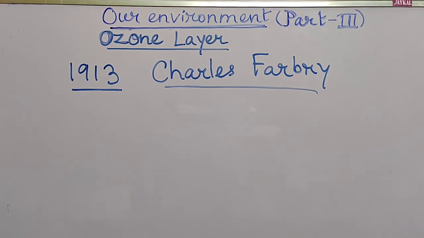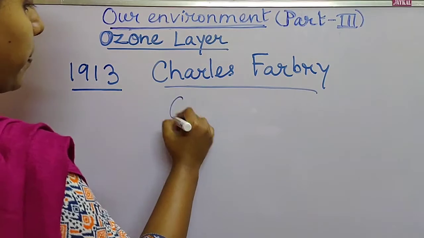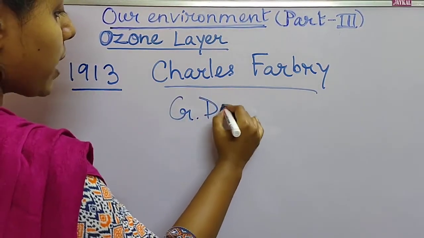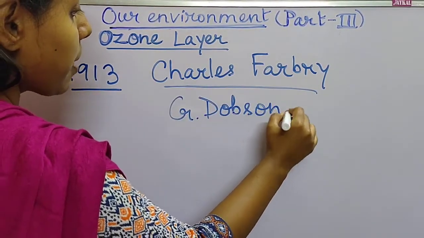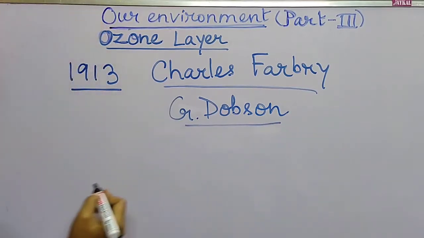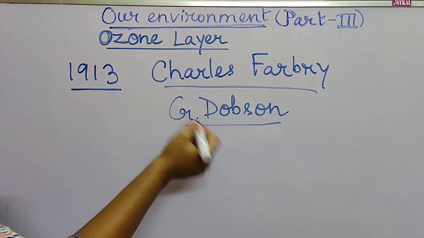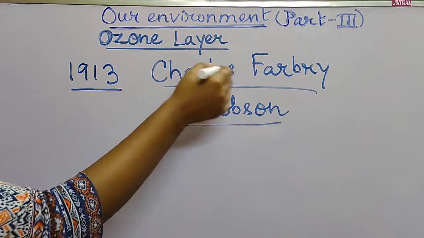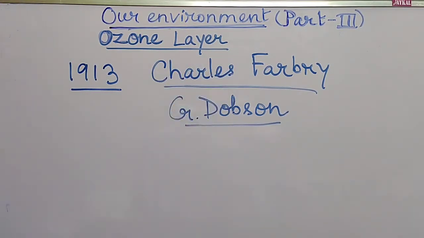After that, the properties of ozone were discovered by the British scientist G. Dobson. So Charles Fabry discovered the ozone layer, and G. Dobson discovered its properties.